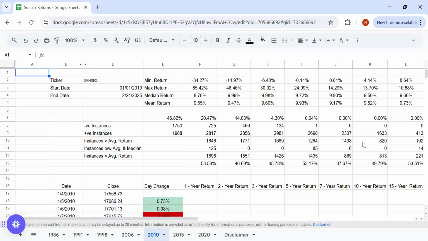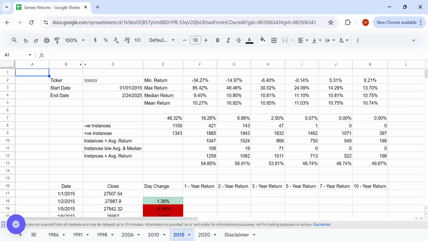In 2010, even after the GFC, if somebody had a horizon of more than 5 years, they ended up making decent returns. Even in 2010, there is only one single instance of negative return on a 5 year basis, and this was during COVID actually. And somebody who has invested regularly has done really well again.